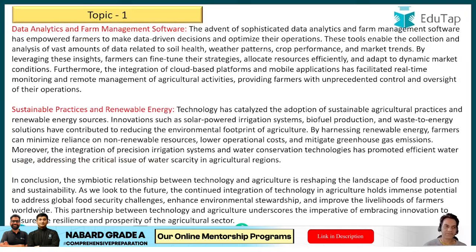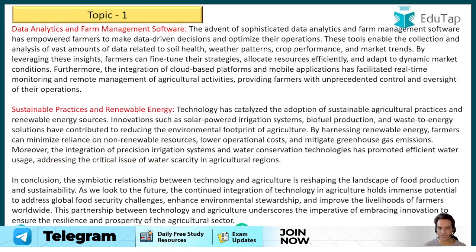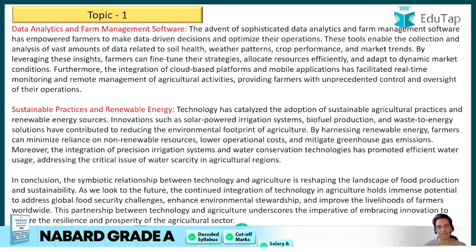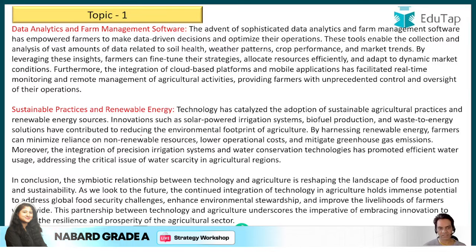Then next could be data analytics and farm management software. So the software is AI-based apps that are being used by farmers to improve their output and productivity. And then last, sustainable practices in renewable energy. So again, avoiding chemical fertilizers or artificial fertilizer, and using green methods of growing or sowing crops in agriculture and renewable energy.